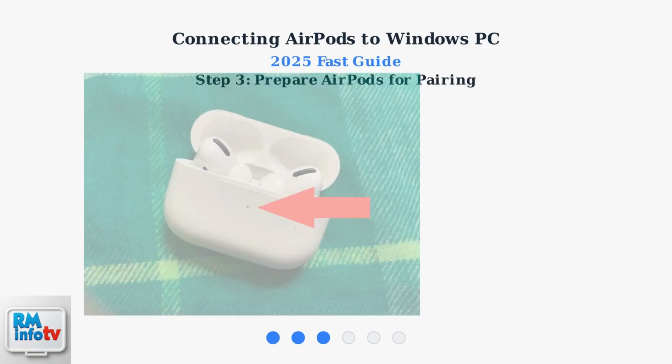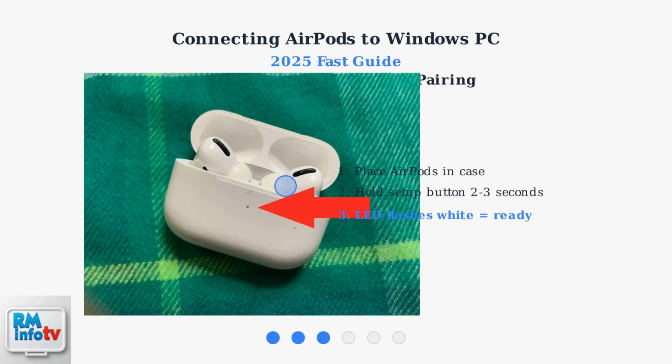Step 3. Prepare your AirPods for pairing. Place both AirPods in the charging case, then hold the Setup button on the back of the case for 2 to 3 seconds. You'll see the LED light flash white, indicating the AirPods are ready to pair.